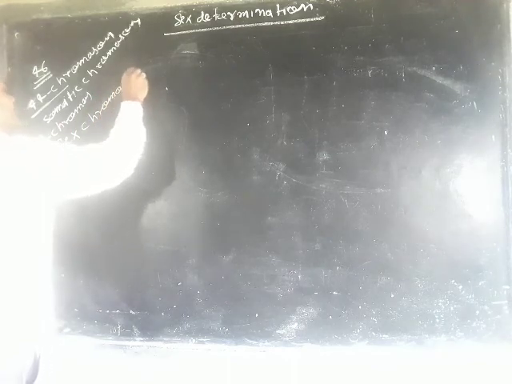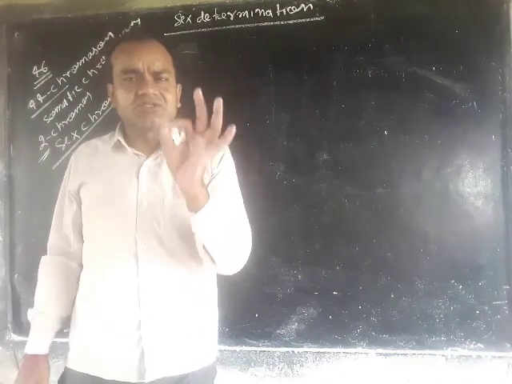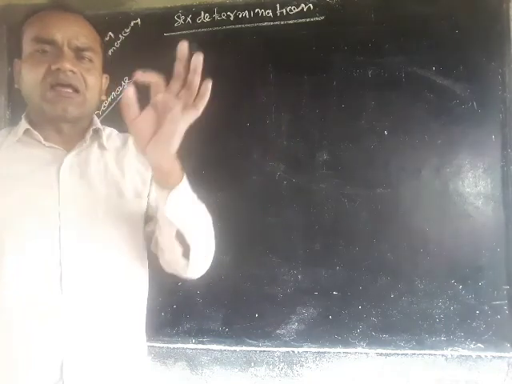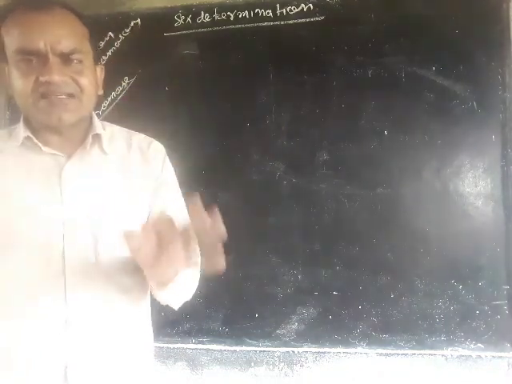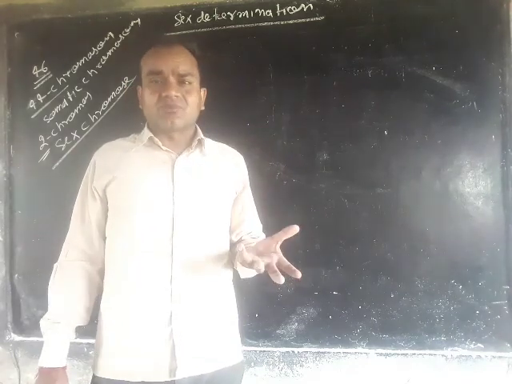Human beings contain two types of chromosome. The first is somatic chromosome and the other is sex chromosome. Why do we call it somatic chromosome?